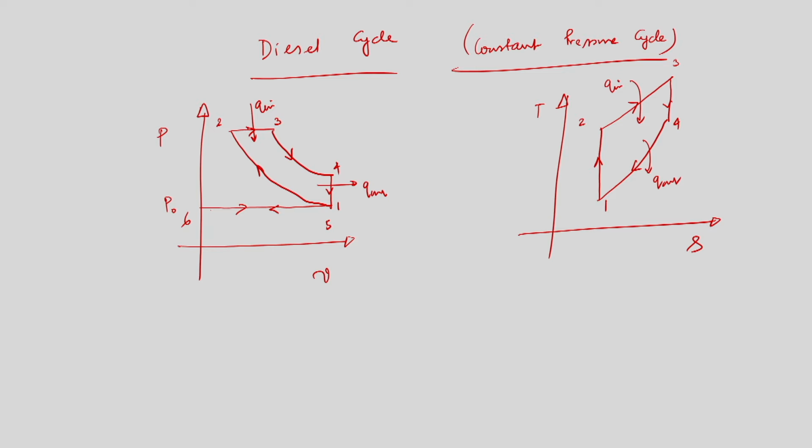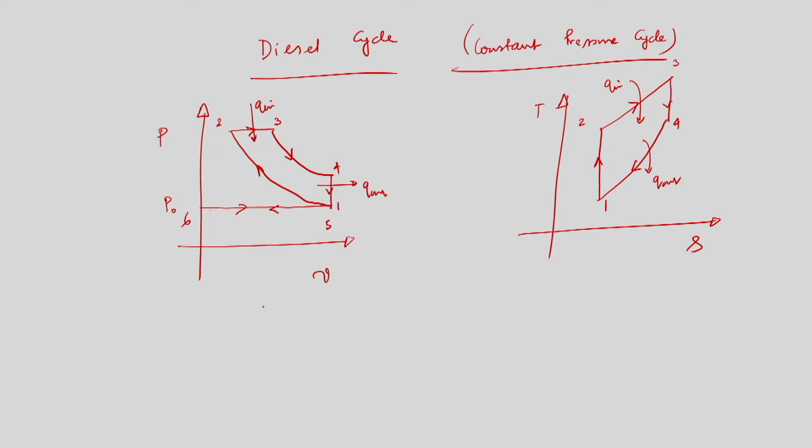Fine. Again, while we are trying to do the thermodynamic analysis, as I said, the 4-stroke cycle CI engine is approximated by an air standard cycle, and the ideal cycle is known as the diesel cycle, where the combustion process is represented by a constant pressure process, so sometimes it is known as the constant pressure cycle. We will treat air as an ideal gas and use ideal gas relationships to derive the thermodynamic efficiency, or thermal efficiency, of the diesel cycle. So, now we will write the different processes.